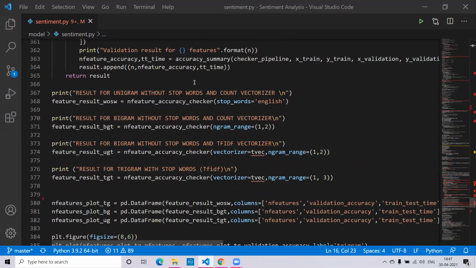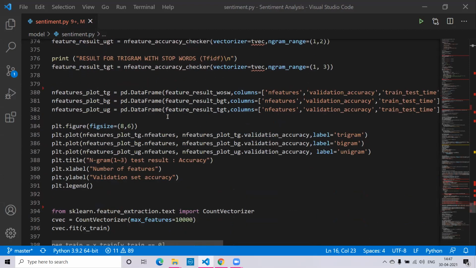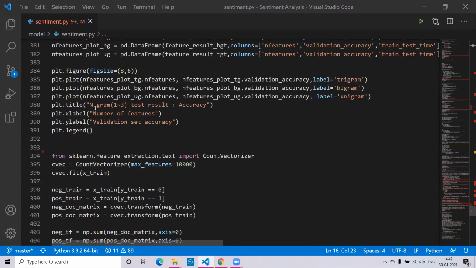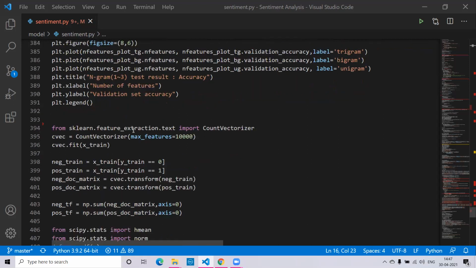After getting all the accuracy results using unigram, bigram and trigram, we plot a graph for all three using matplotlib, titled "N-gram test result with accurate results," with the number of features on the x-axis and validation set accuracy on the y-axis.